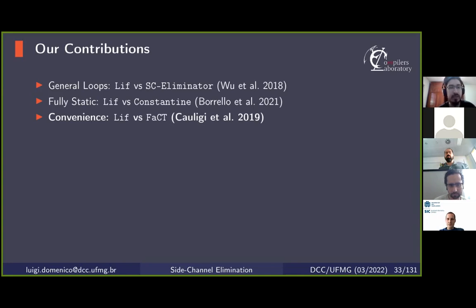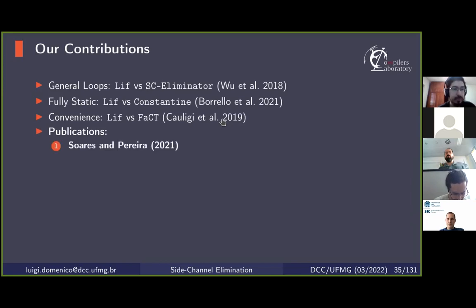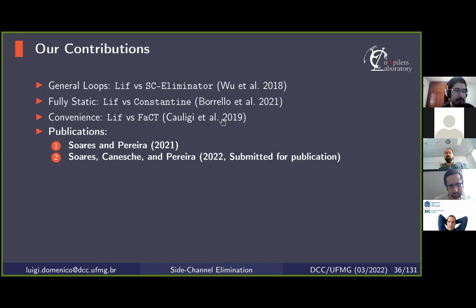So we implemented our prototype in LLVM. We published a paper in 2021 with an initial version of this transformation, but this initial version could only deal with loop-free programs. And since then, we have been working on an extension of this transformation to handle general loops, which resulted in a second paper that we submitted for publication this year.